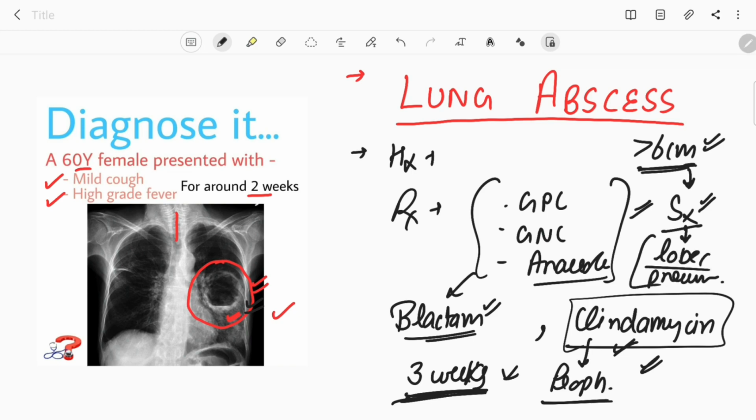We can also try endoscopic drainage, or we can go for percutaneous drainage in case of lung abscess, to drain the fluid or the secretions that are present in this abscess.